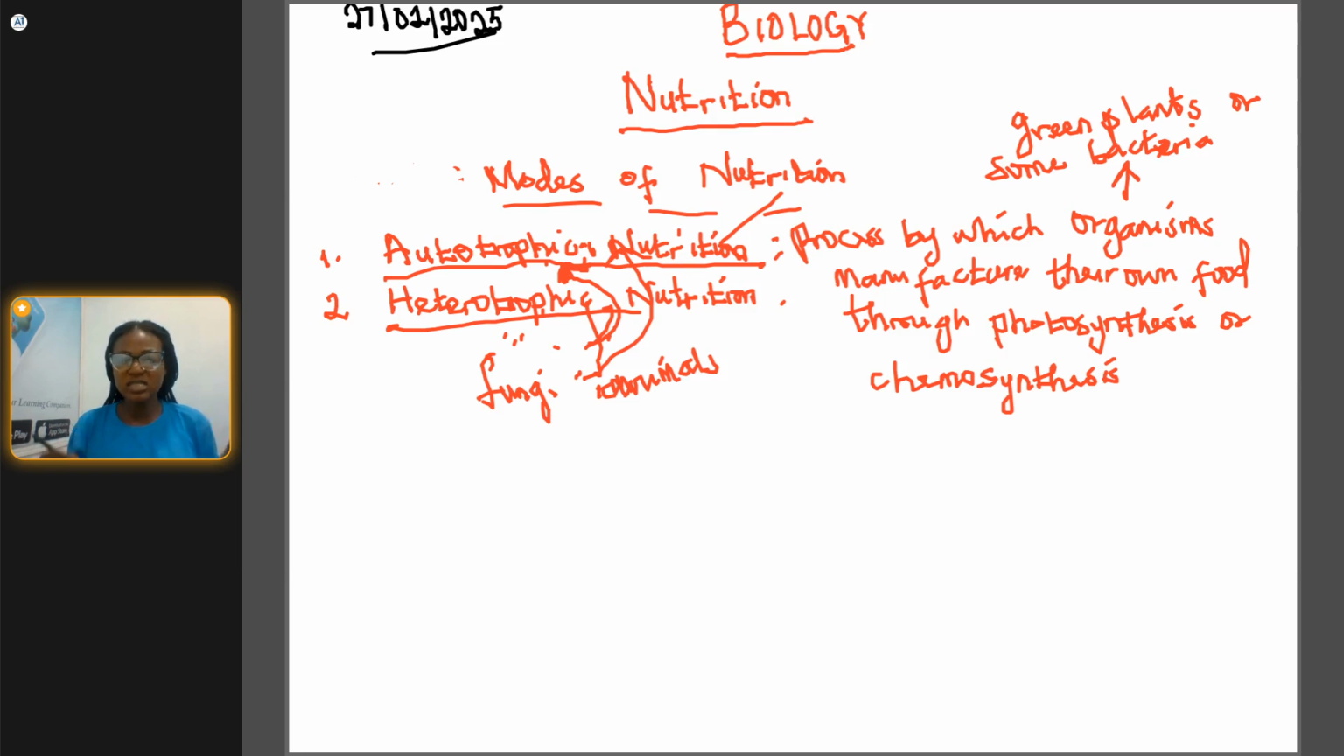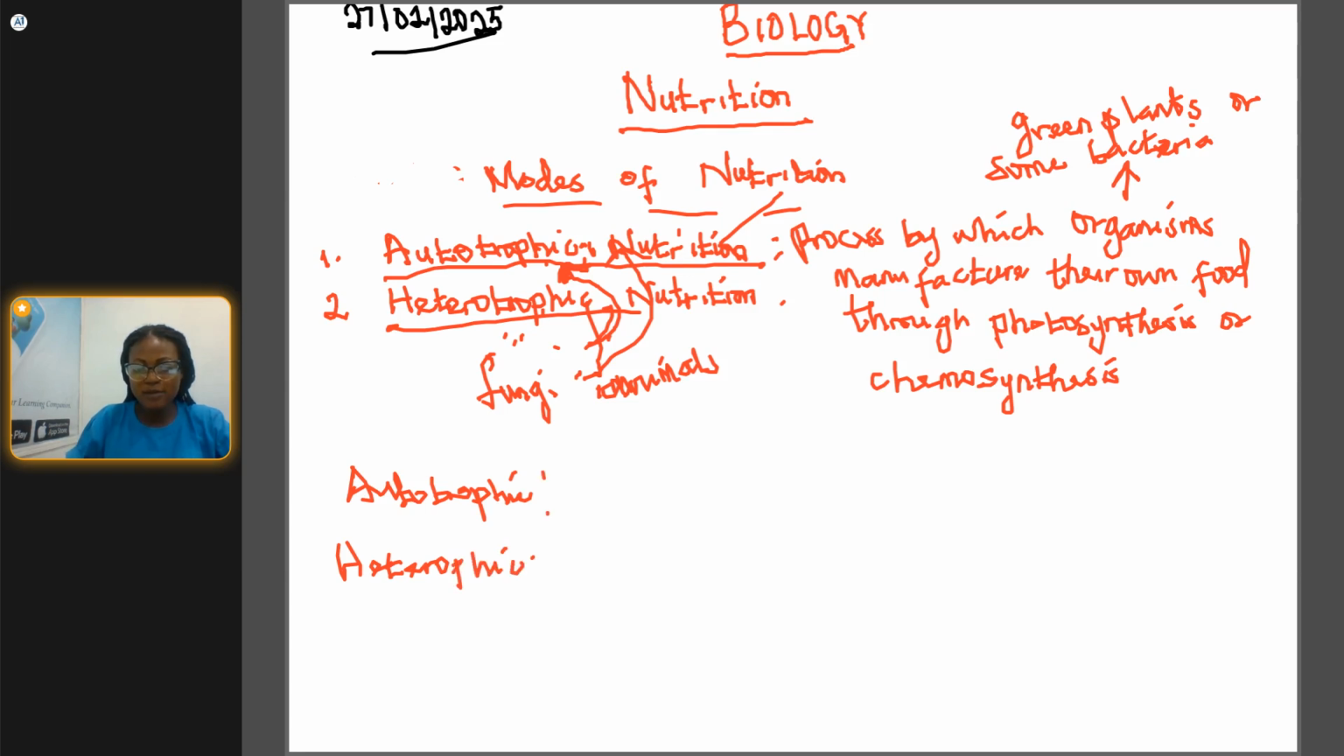All right, so the next subtopic is the examples. We need to check the examples of different organisms that are autotrophic and the ones that are heterotrophic. We have some flowering plants that are autotrophic, and some non-flowering plants that are autotrophic. We also have some flowering and non-flowering plants that are heterotrophic. So that is what we want to look into now. So we have autotrophic nutrition, and we have heterotrophic nutrition.